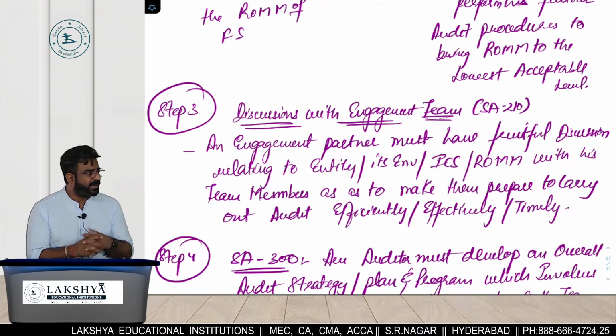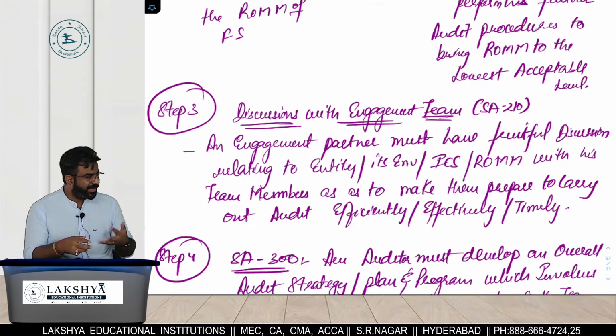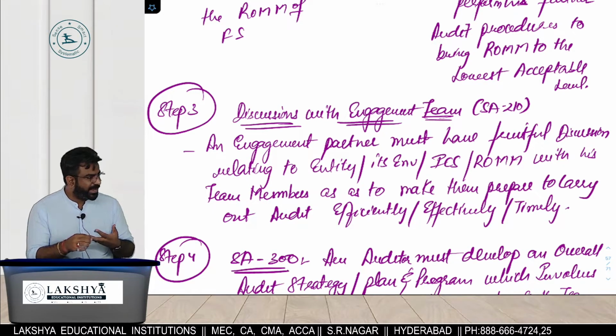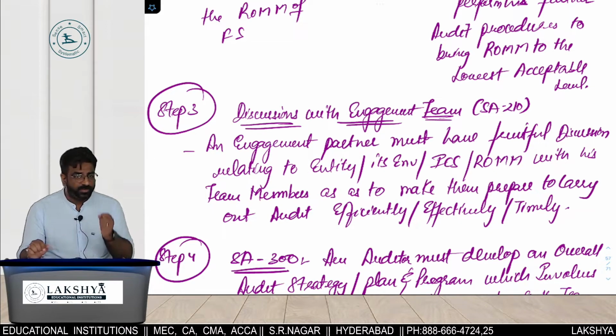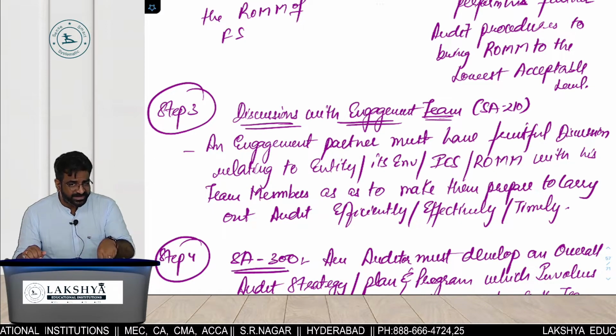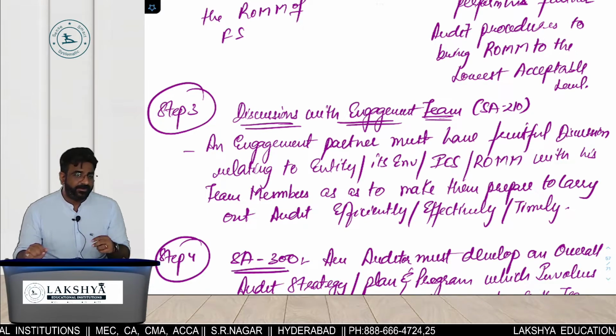300. What is 300? Planning. Planning का मतलब क्या? I'll make an overall audit strategy, plan and program to conduct my audit in an effective and efficient manner, and most importantly to complete it on which basis? Timely basis.